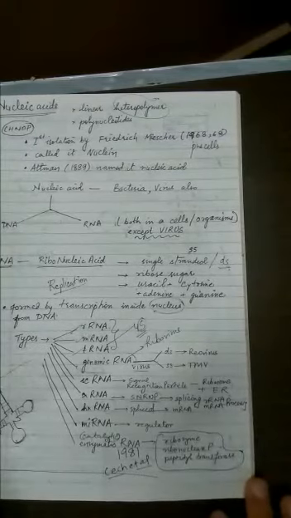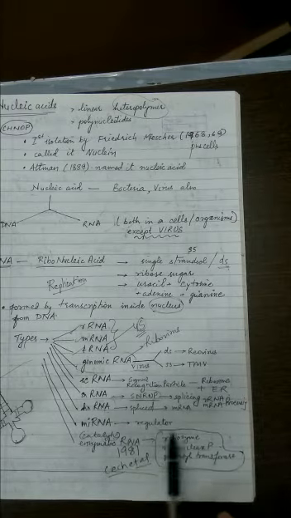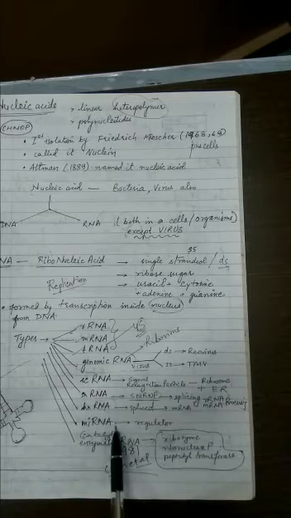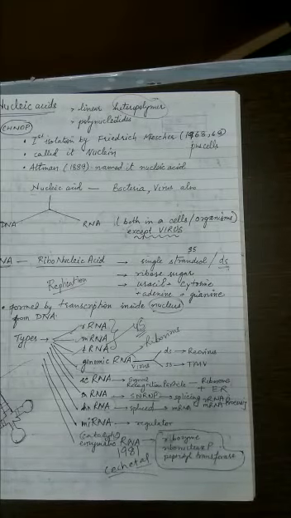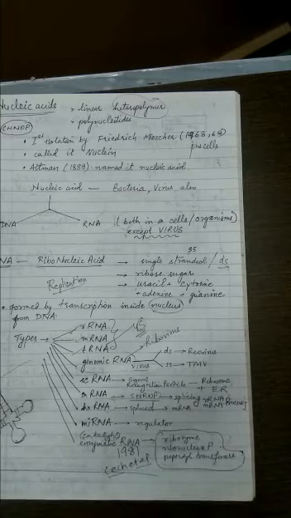Whenever a message comes for a gene to become active or to become faster or to express more or to express less, all these controls are regulations. So microRNAs perform the regulation of gene expression. We'll be learning about this at the end of this chapter.